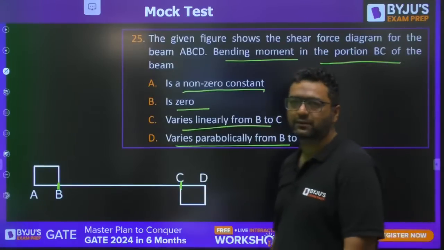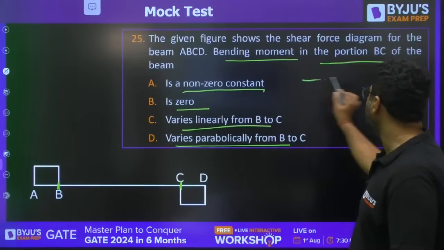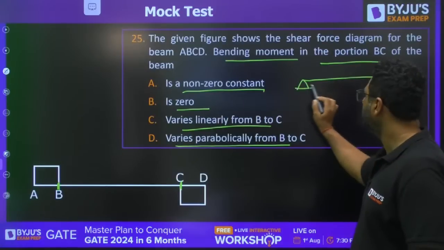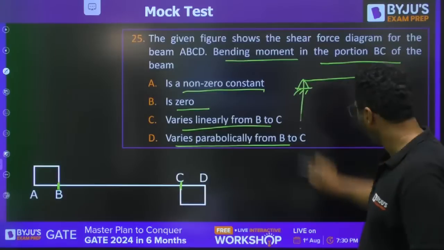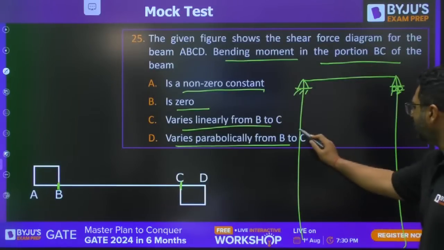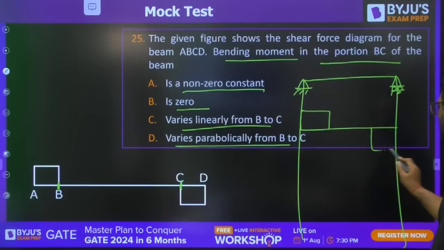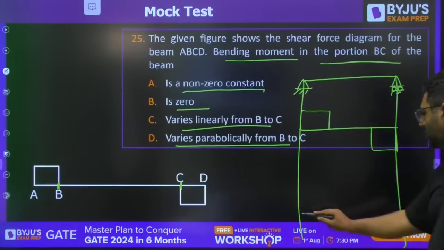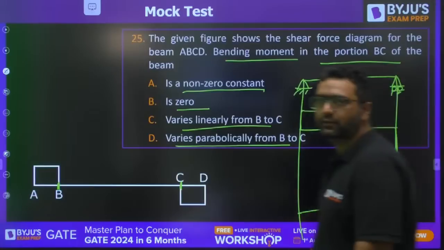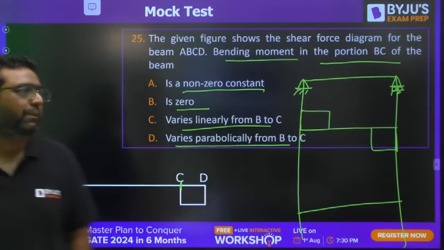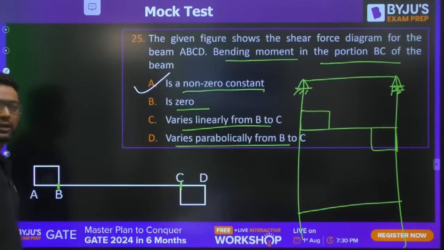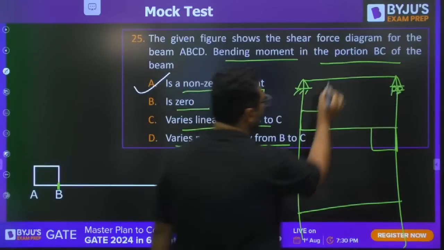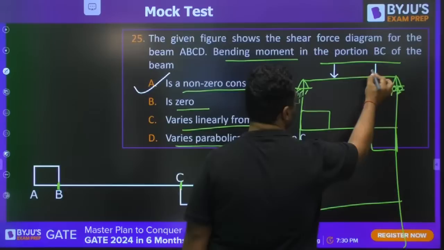What do you feel, guys? So I would like to tell you, for what case you will be getting this type of diagram. You are given the SFD like this, so I will tell you what kind of BMD we can get. Parth is saying A, and yes guys, A is correct, because this type of diagram will be coming for this case.